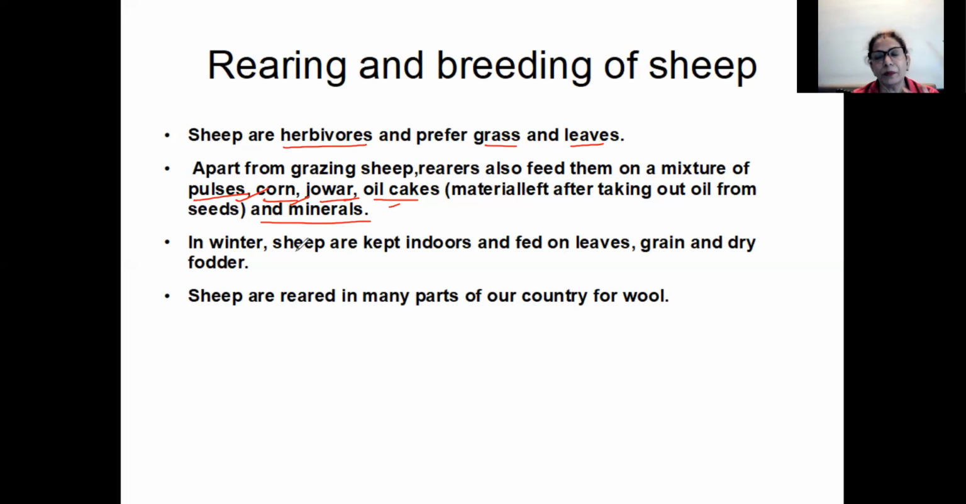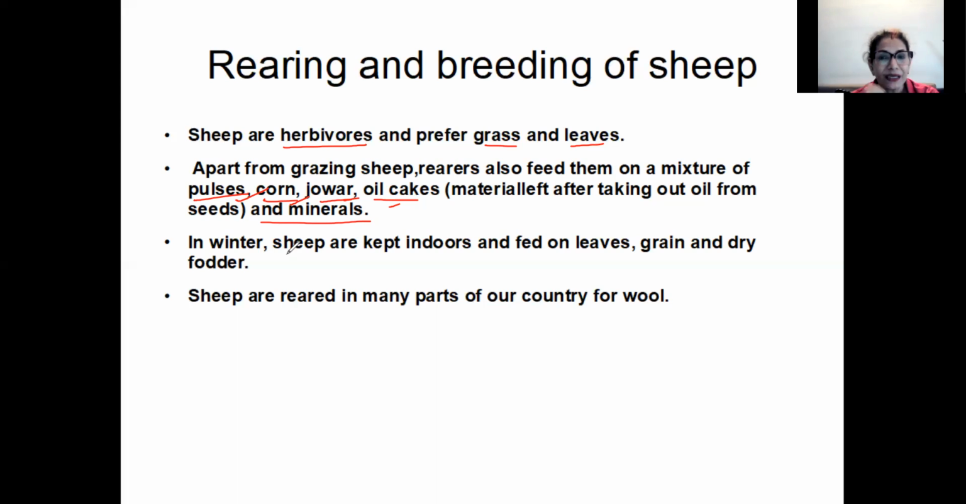In winter, sheep are kept indoors. Now in winters, nothing is done, because the hair which is present on the sheep and the goats helps them to keep them warm.